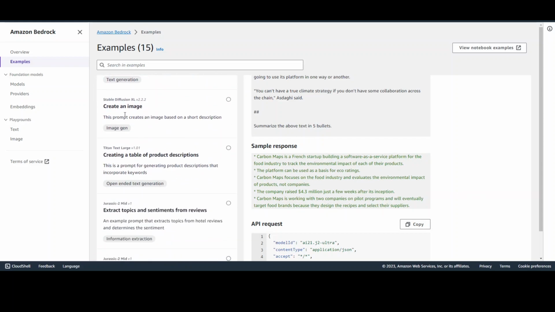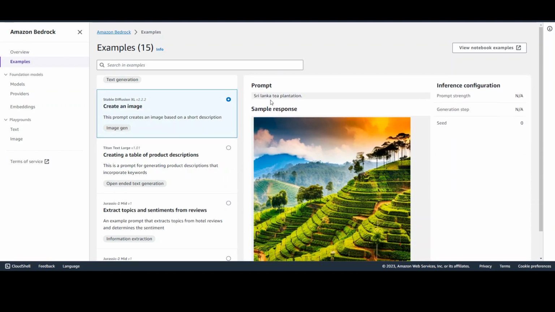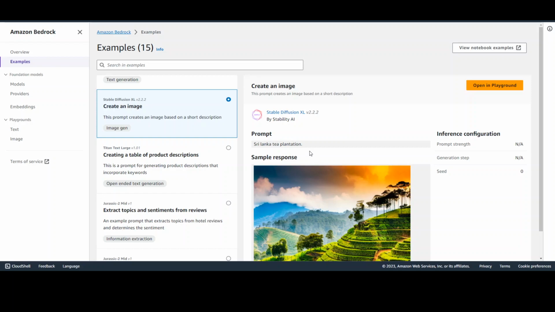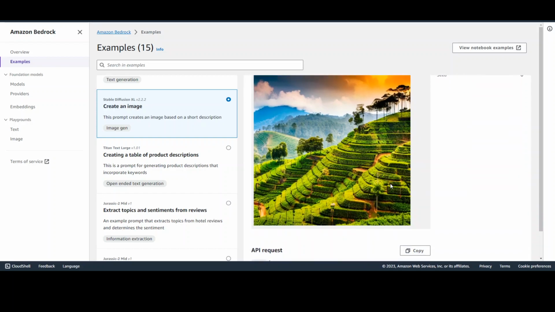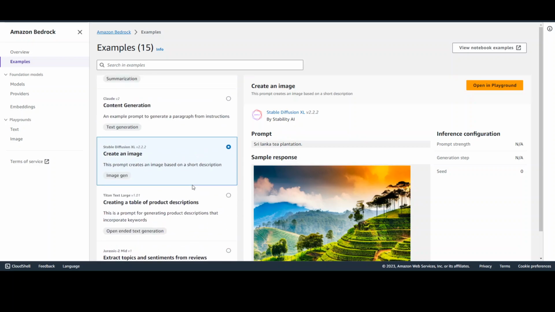Similarly, for example, if you want to create an image, for this we are using the model Stable Diffusion XL from Stability AI. So let's click on this one. The prompt is Sri Lanka tea plantation, and the sample response is quite cool, as you can see. And you can just give it any prompt here, and it will give you the sample response. Now, these are a few examples of some of the stuff which you can do here, and there are a lot of other models which you can play around with.